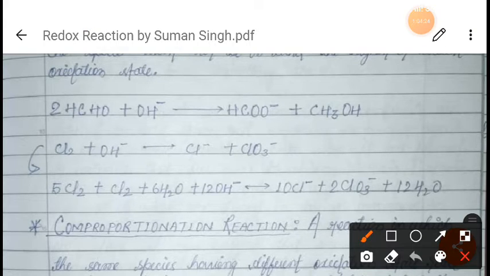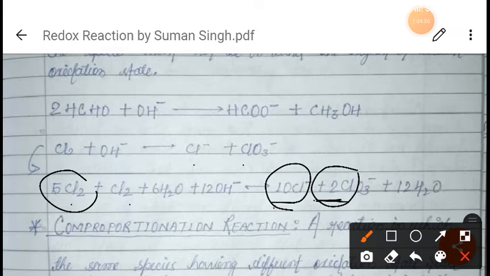As you can see, 4 chlorine here, and here it will be 1 and 2 chlorine, right? So here 4 and here 2 chlorine. If we add 10 here and write 2 here, how many chlorine has it become? 10 and 2, that is 12 chlorine, right? And here also we have just added 5, so 5 times 2 is 10, and 2, that is 12 chlorine, right?